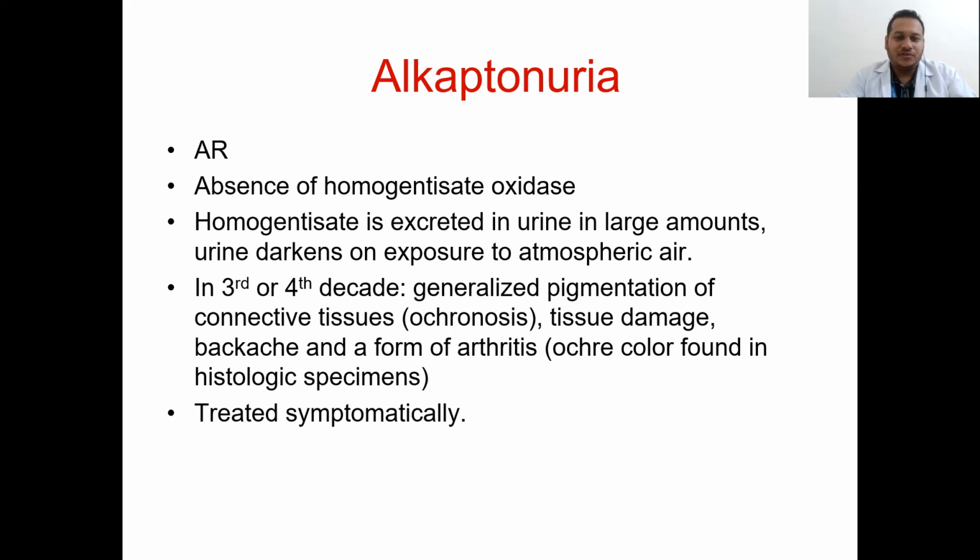In the third or fourth decade, generalized pigmentation of the connective tissue, which is ochronosis, with tissue damage, backache, and a form of arthritis occurs. It is treated symptomatically.